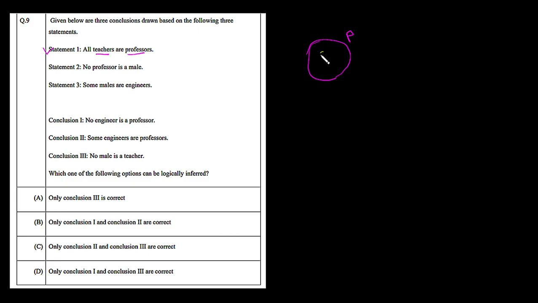So let's put it here. This yellow circle is representing the teacher, so let's denote it with T.